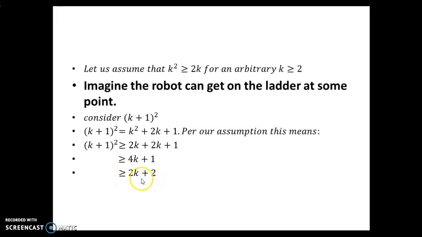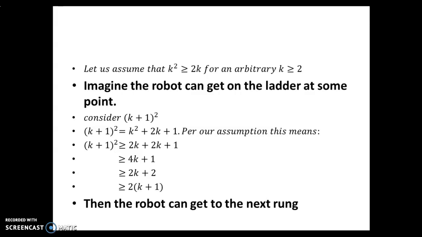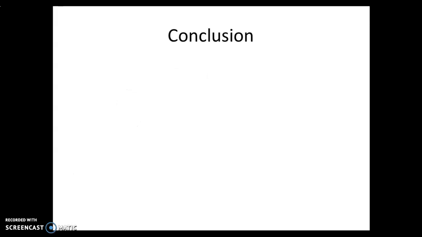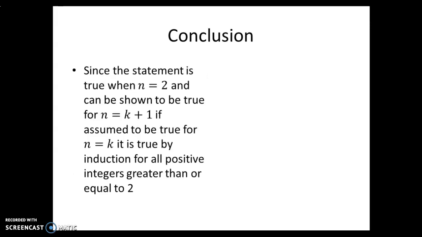Here's where you need a bit of imagination. The reason why I did that is to compare to our initial statement, which appears on the front of the page for k, and we see that k plus 1 all squared is greater than or equal to 2k plus 1. So we're saying if the statement's true for some arbitrary k, it's also true for the next k. So we've imagined the robot can get on the ladder, and we've shown the robot can get to the next rung of the ladder. This means we can safely conclude this on the left of the page.